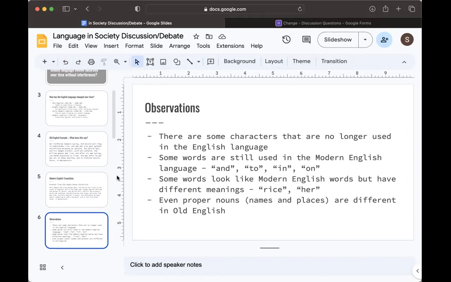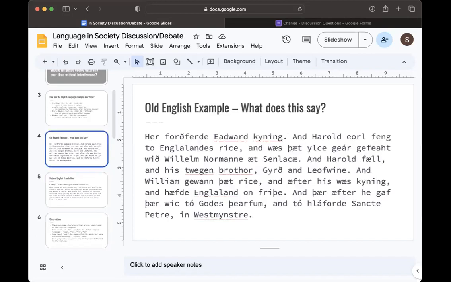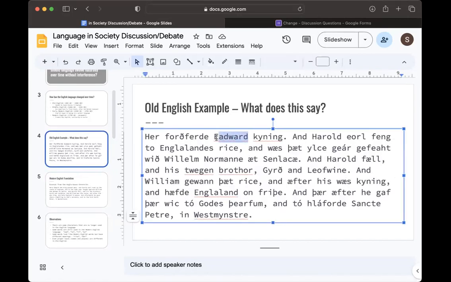But there were some words that look like modern English words but have different meanings. So "rice," used in Old English, they're not talking about the food rice. And "her" in Old English isn't the pronoun her, but it's the word "here" in modern English. If we go back to the example, we can see that even proper names, which are names and places, can be different in Old English. Here Edward is spelled differently in Old English, and so is England. But we can see that some are the same. Harold stays the same in Old English and directly translates to modern English.